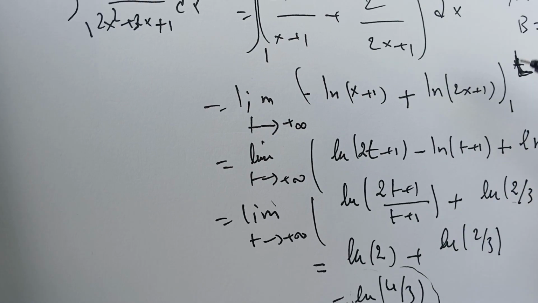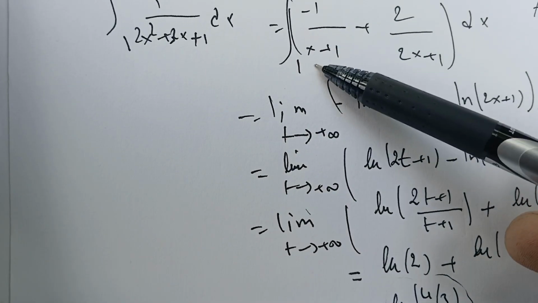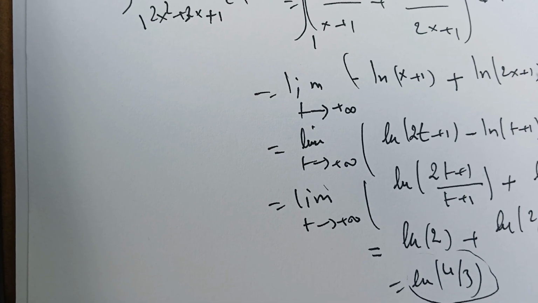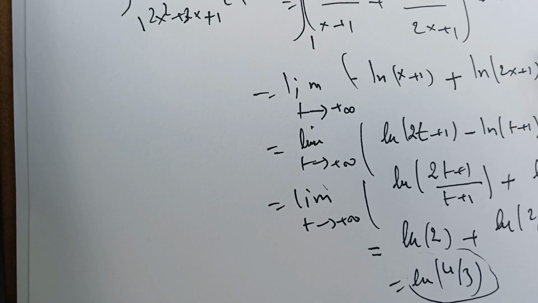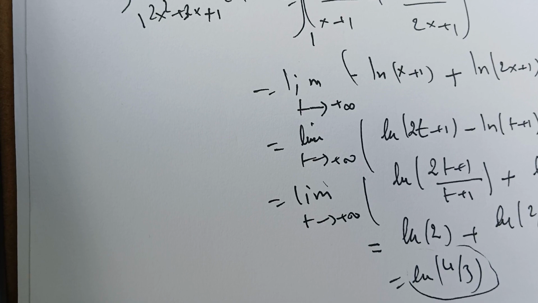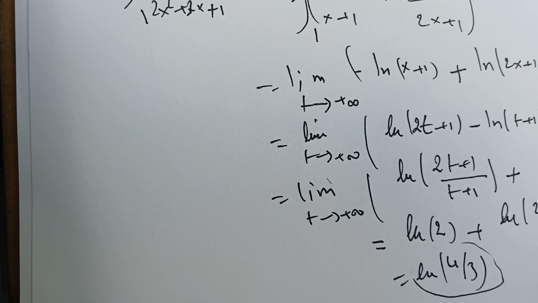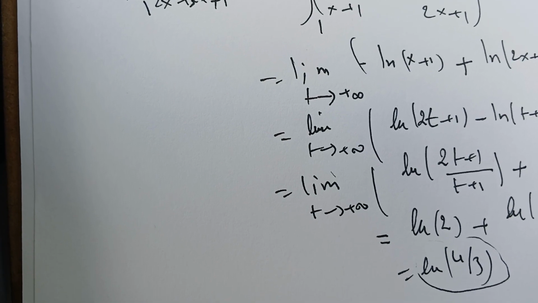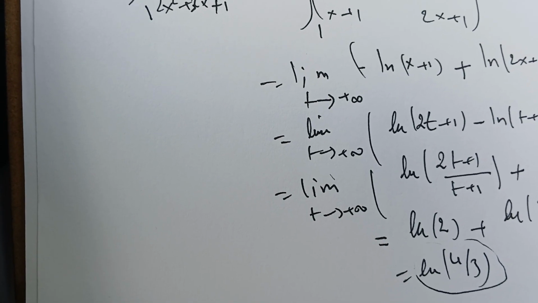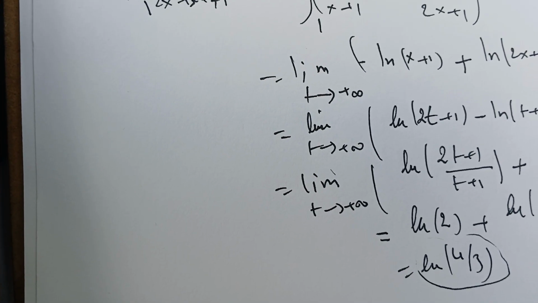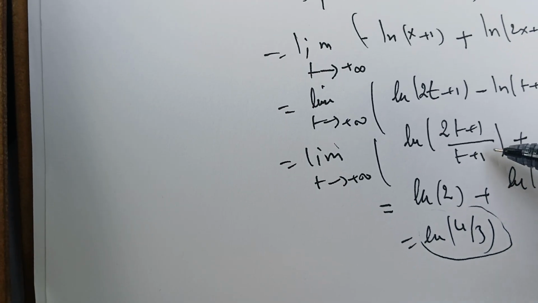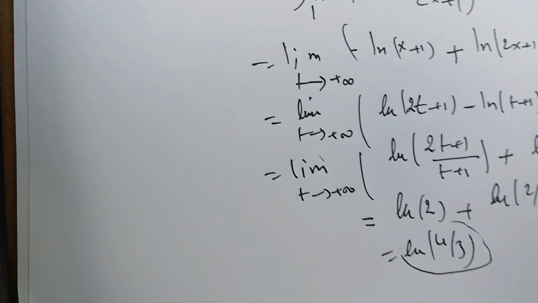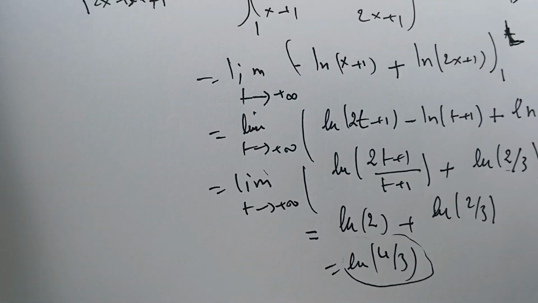I hope that I didn't make any mistakes here. Let's check one more time. When we plug in t, we have 2t plus 1 over t plus 1. And when we have the 1, it's ln 2 minus ln 3, that's 2 over 3. And when we take the limit, that's 2, that's it. Yes, I think that's right. Thank you.